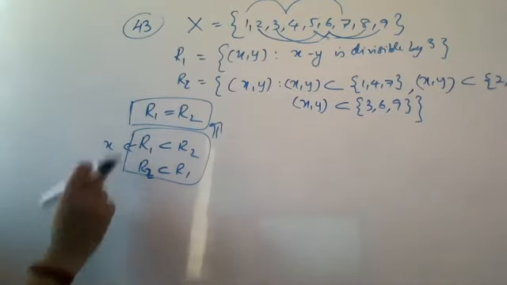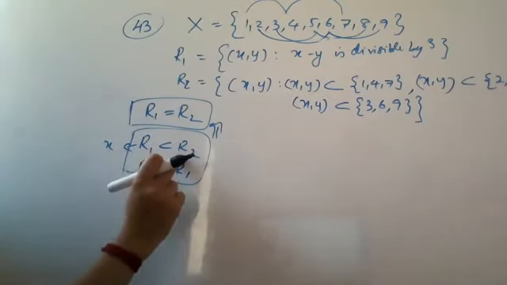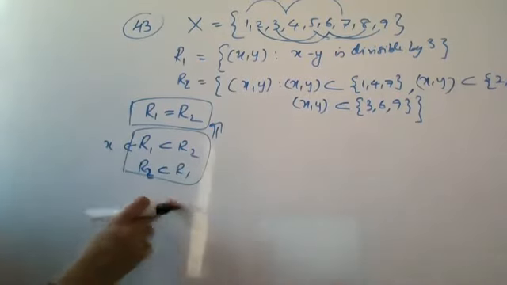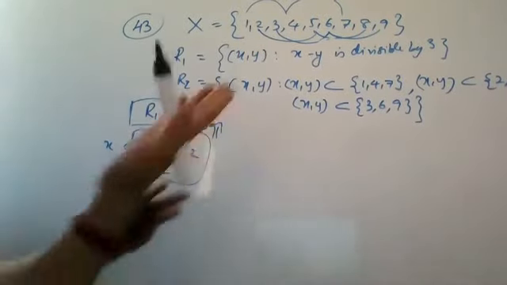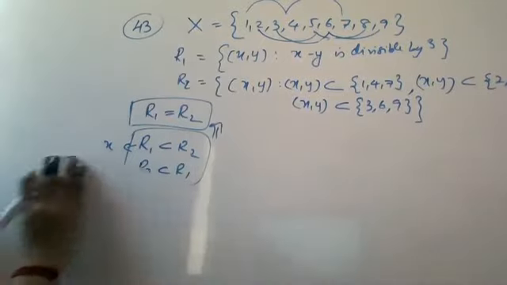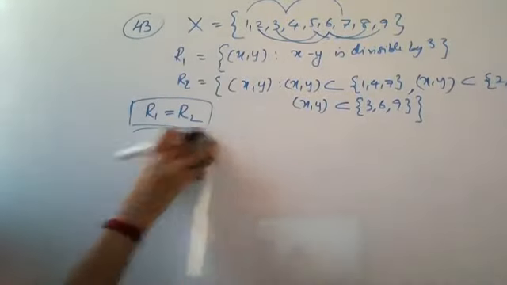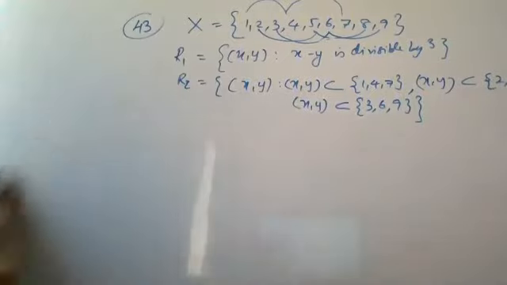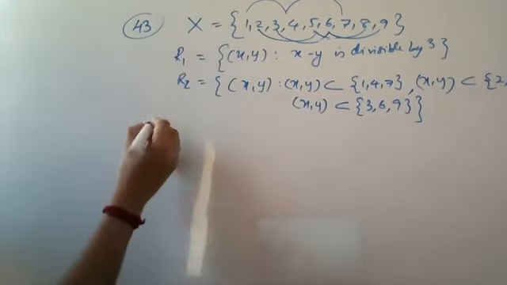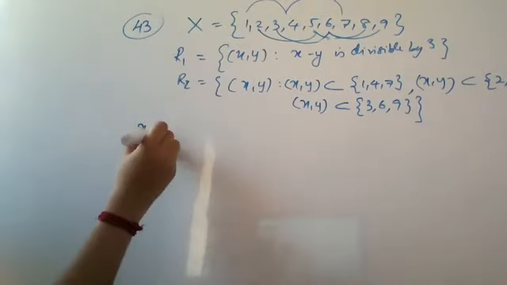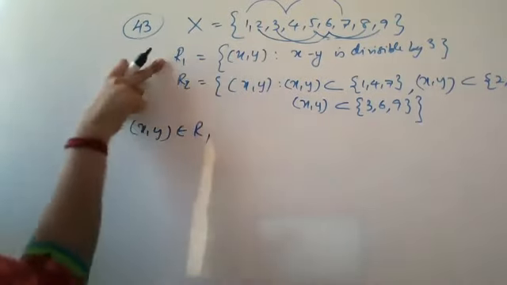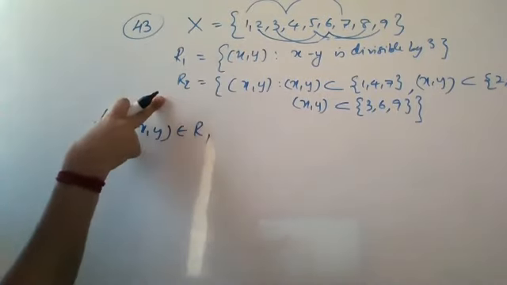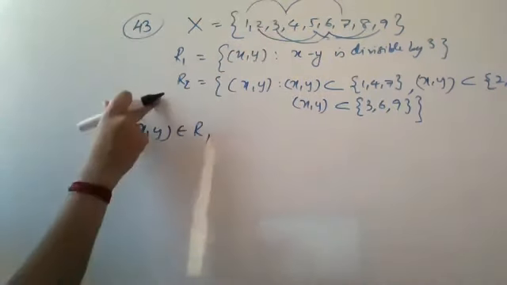And when I get both conditions, R1 subset of R2 and R2 subset of R1, the only possibility is that they are equal. If one is a subset of the other and the second one is also a subset of the first one, then they are equal. So that is the procedure used here to prove that the two relations are equal. So first we will start with: let (x, y) be an element of R1. I take an element of R1 and show that the same element is in R2, so that I can say R1 is a subset of R2.